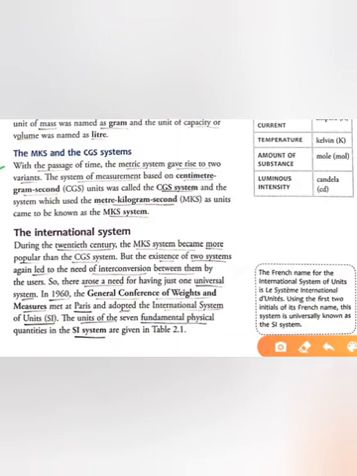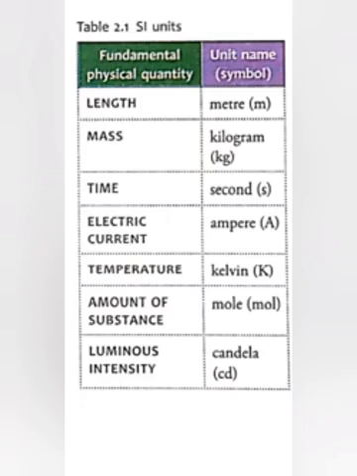Then, in 1960, the General Conference of Weights and Measures at Paris adopted the International System of Units, which are also known as SI units. These SI units are the most widely used system of measurement and comprise a system of units of measurement based on 7 base units. That means these are the units of the 7 fundamental physical quantities. Now let us see the SI units of the 7 fundamental physical quantities.